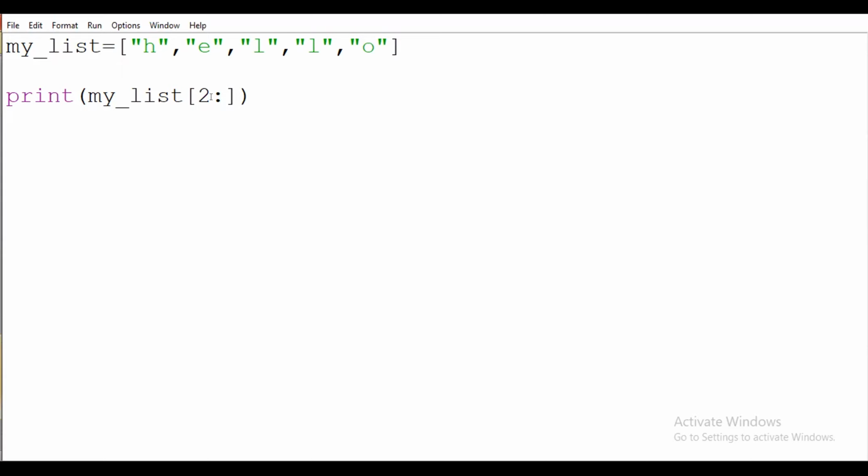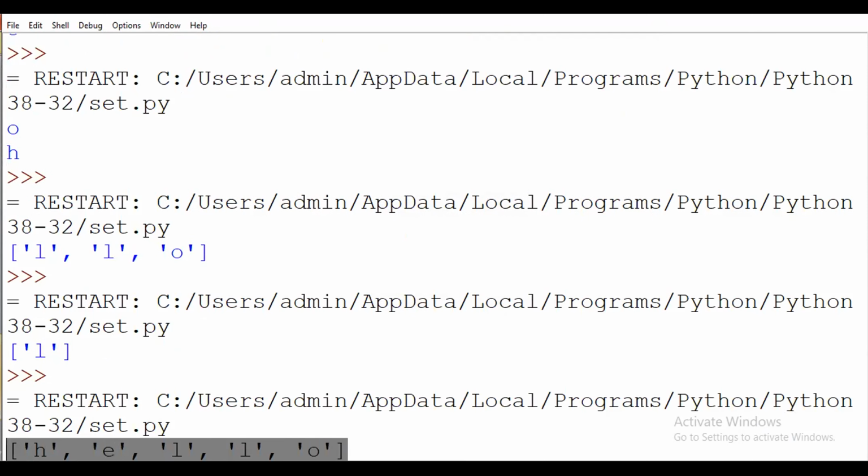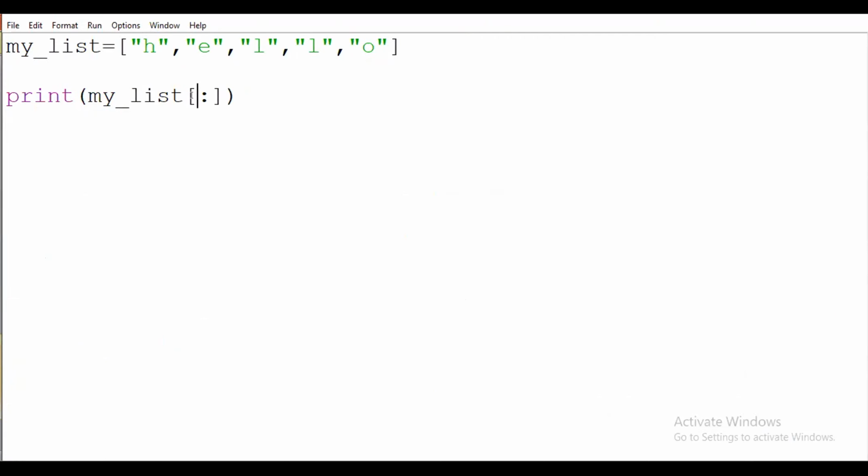And suppose here I just write like this, so what will be the output? It will print all the elements, or it will print nothing. You have to say that it will print the whole string. Okay, meaning suppose here we are providing one value, it will be considered as the start. Here if I put any value, it will be considered as the end value. And if I put it like this, it will print the overall string. Okay, so it will be a slicing operation.